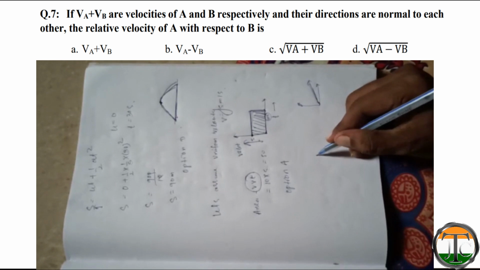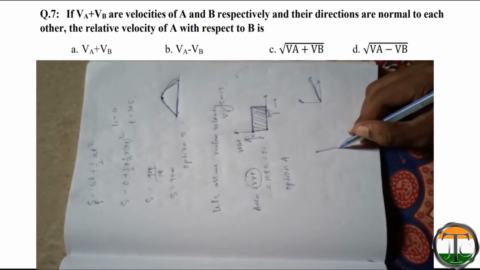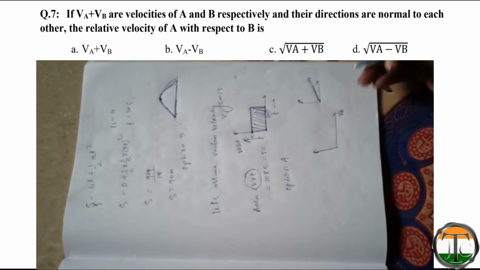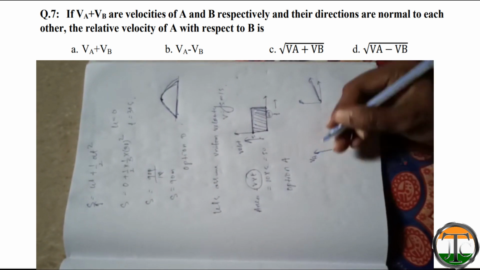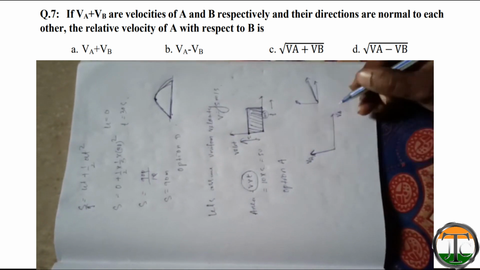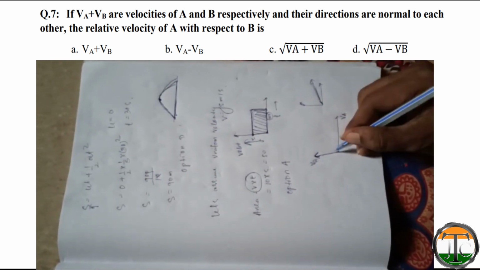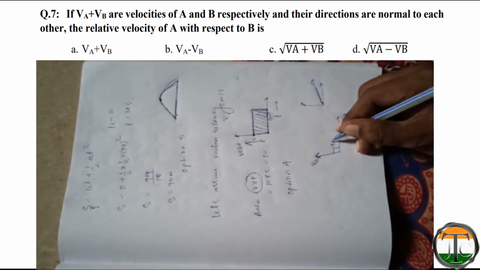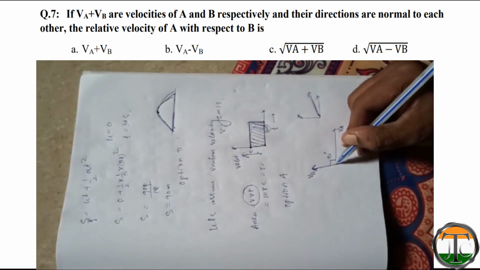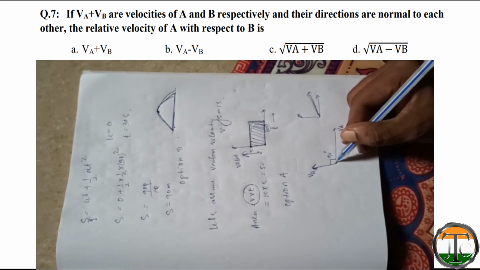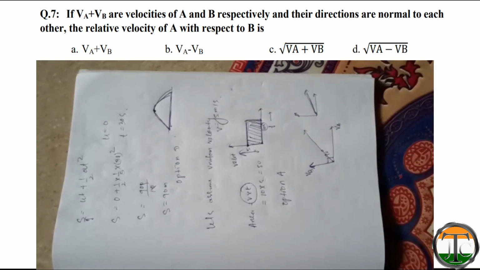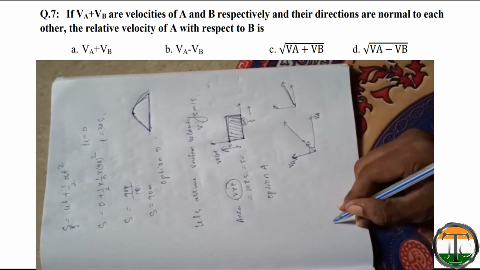It is given that VA and VB are moving perpendicular. Let us assume in this direction VA is moving and in this direction VB is moving. So they both are in perpendicular direction. The angle between them is 90 degree. So it's just like parallelogram law of vector addition. So we need to find out the resultant. So how we will find out the resultant?